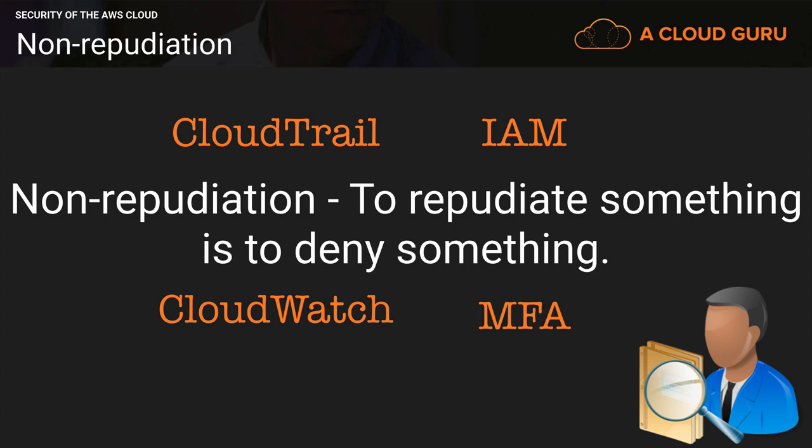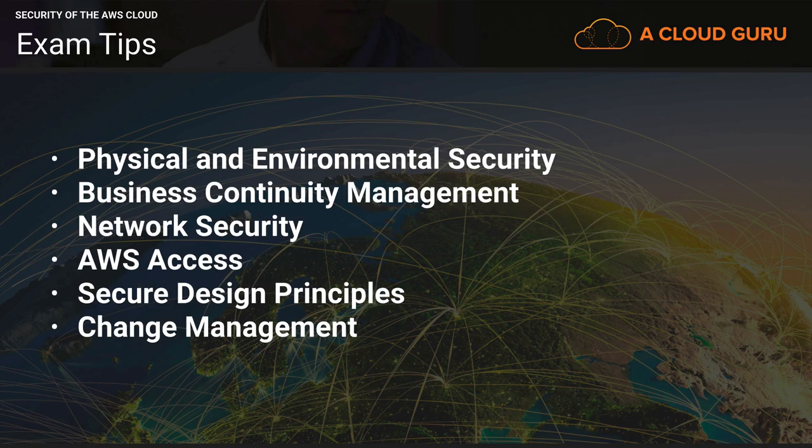The main one being obviously CloudTrail, and we're going to be doing a deep dive on CloudTrail in the very next section of the course, where we will set up a CloudTrail environment. We then went to security of the AWS cloud, and we asked the question, how does AWS secure their stuff? We saw that they do this through a whole bunch of different areas: physical environmental security, business continuity management, network security, AWS access, using secure design principles, as well as change management.